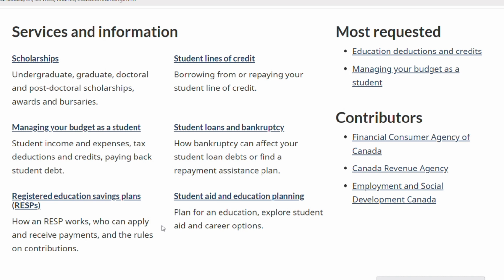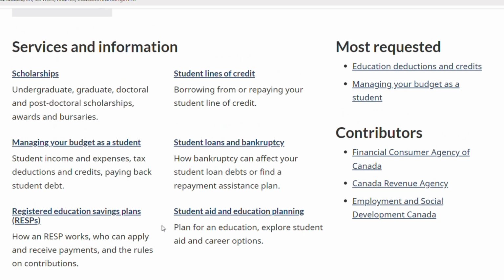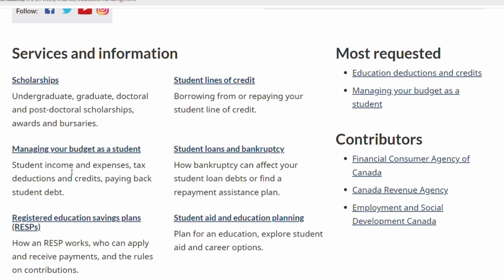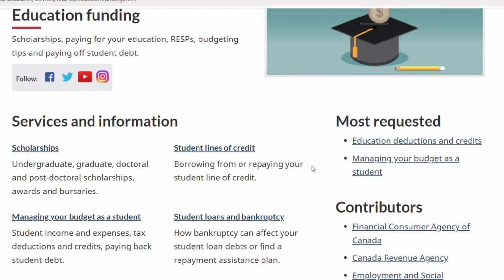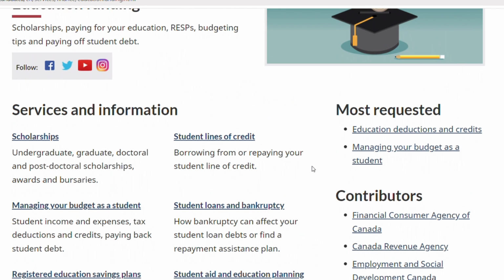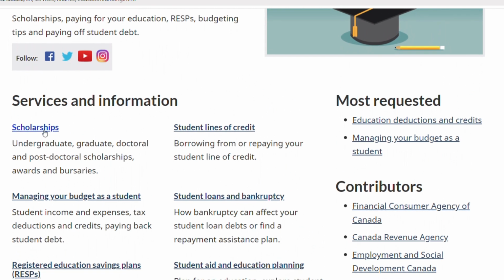So if you want extra information, you want to get more knowledge, you can dive deep into these other options. You just want to know how to manage your budget as a student, you're welcome to check the other options. But for the sake of the fact that we are looking at scholarships and how to get our schools funded, then let's dive into scholarships.